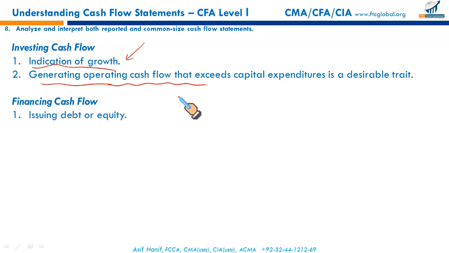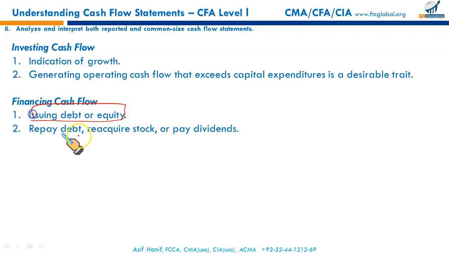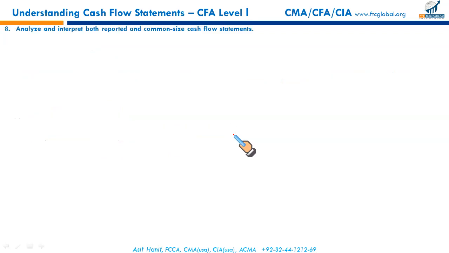Then financing cash flows. They come from issuing debt and equity securities. You might receive cash now, but in the future you have to repay if it's a redeemable preferred stock or bonds that need to be redeemed in 5 or 10 years. You may sometimes have to acquire your own stock from the market, called treasury stock, and we have to pay. So financing cash flows may come in sizable quantity now, but it will result in repayments in the form of dividends, interest, and sometimes you have to retire the debts as well.